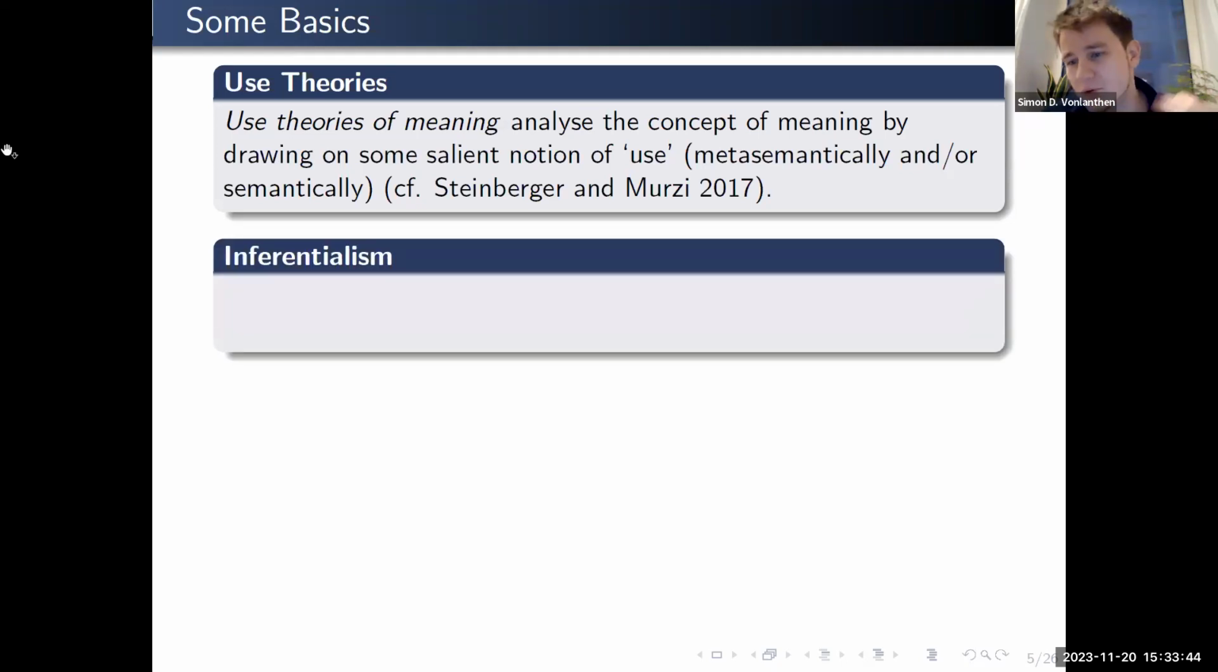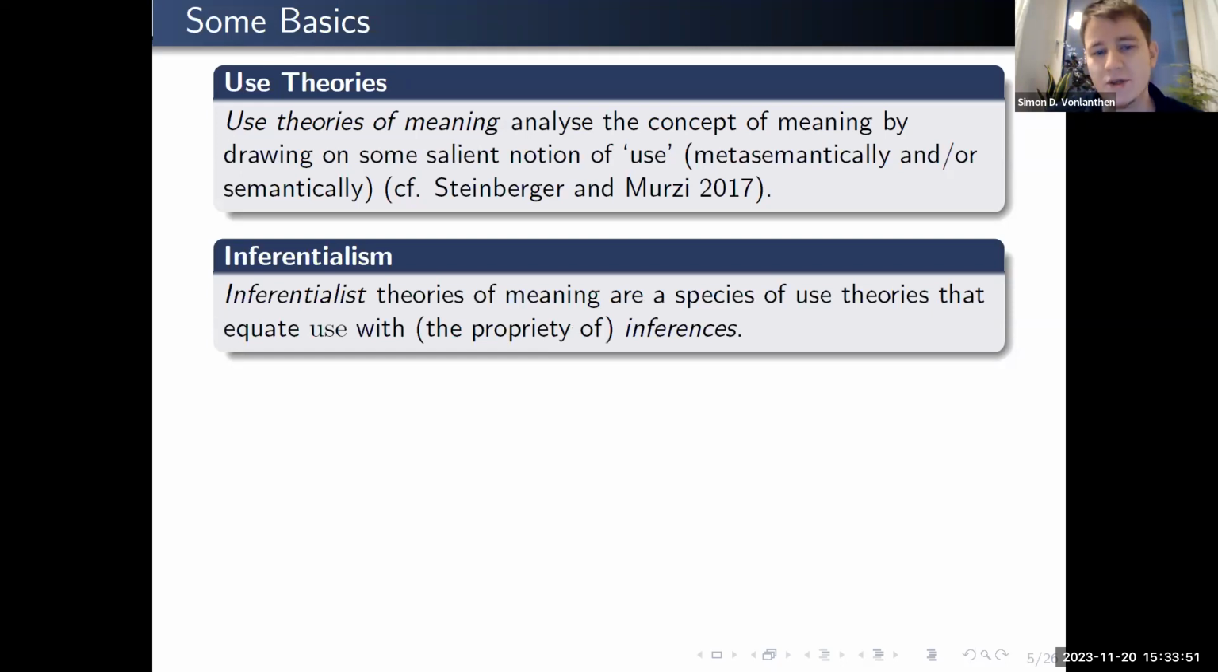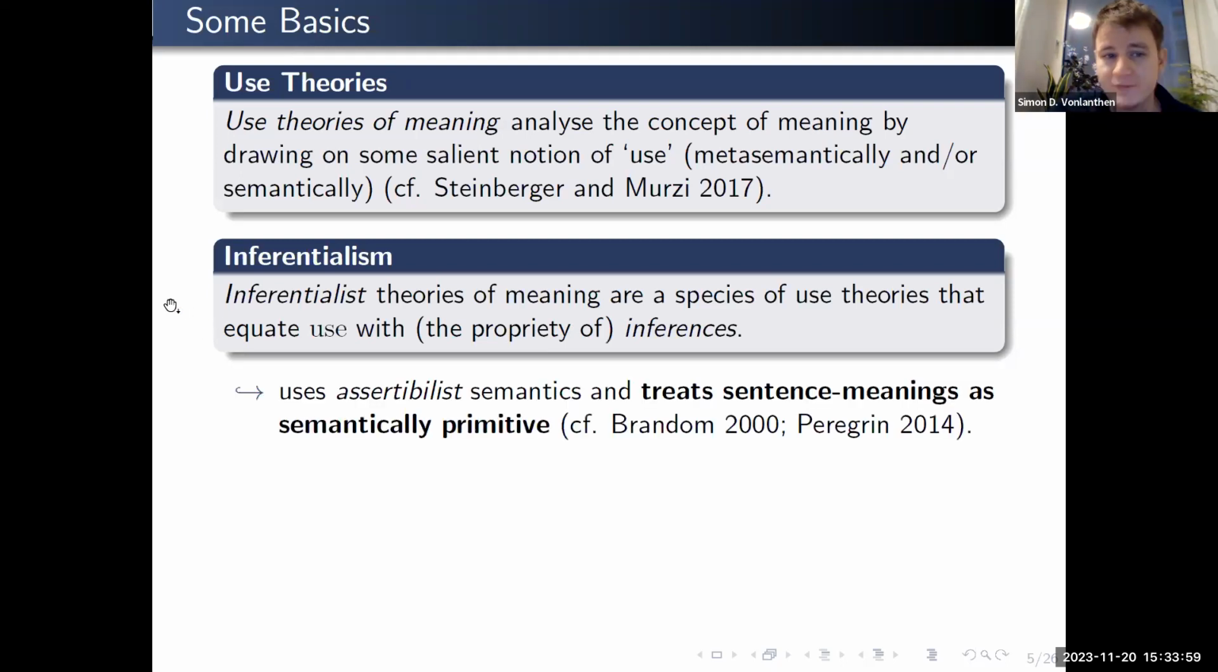Inferentialism, as a more contemporary and popular alternative, is a species of use theories that equate use with inferences, specifically their propriety. And usually inferentialists use some sort of assertibilist semantics, so they tend to eschew truth conditional semantics. Not all of them, of course, but most of them I think do. And the very important point here is that they treat sentence meanings as semantically primitive. So the semantic unit for the inferentialist is the meaning of a sentence.